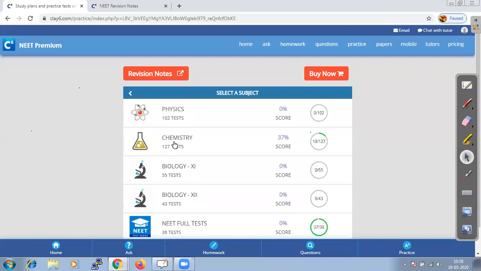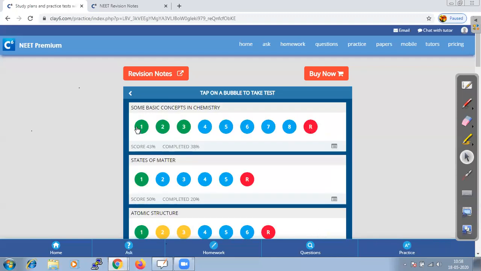series arranged chapter-wise. If you look at the chapter-wise list, each bubble represents a test. Green indicates that the test is already taken, blue indicates that the test is yet to be taken, and R is a random test, which you can assign, but it will be from the same chapter if we need any additional practice. It does not mean that if a test is taken, you cannot take it again. It is a test which can be taken any number of times.